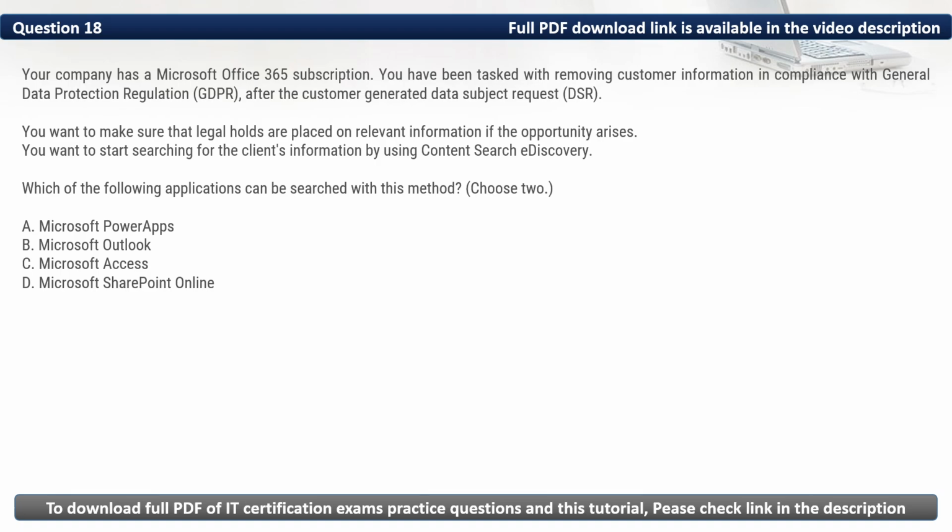Here in this question, we have to remove customer information in compliance with GDPR after the customer generates a DSR. And we have to make sure that legal holds are placed on relevant information and start searching for the client's information using Content Search eDiscovery. Based on this method, we can search in Microsoft Outlook and Microsoft SharePoint Online. Thus, the correct option is B and D.